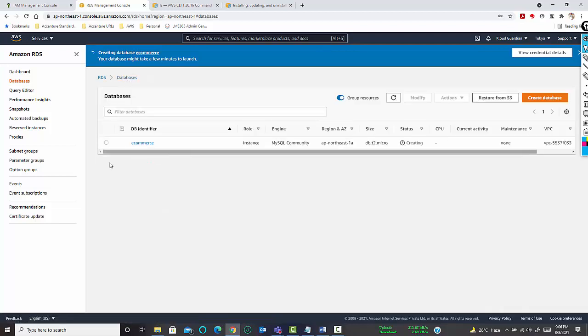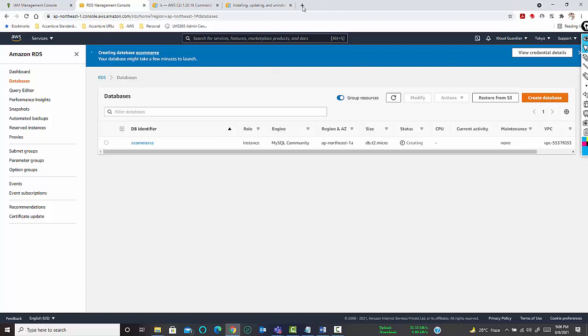Since MySQL doesn't have any management console of its own, like if you go for SQL Server, we have SQL Management Console. If you go for Oracle, we have Oracle IDE, Oracle Client, with the help of which you can connect.